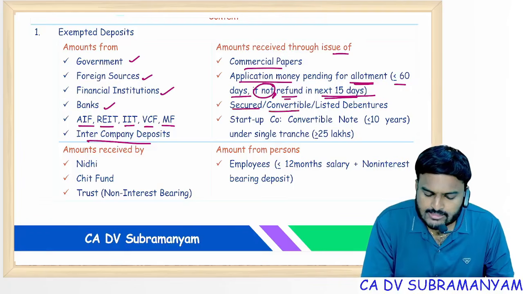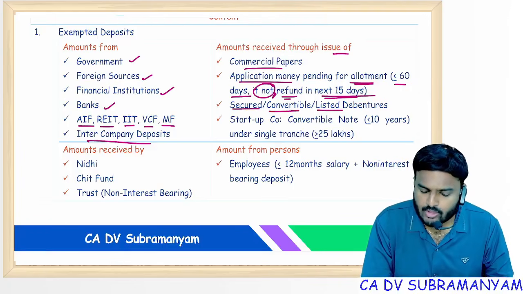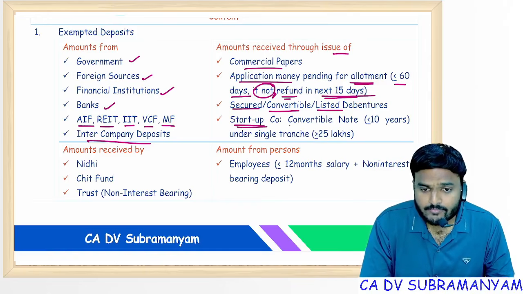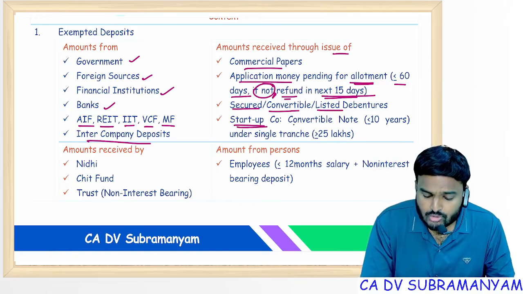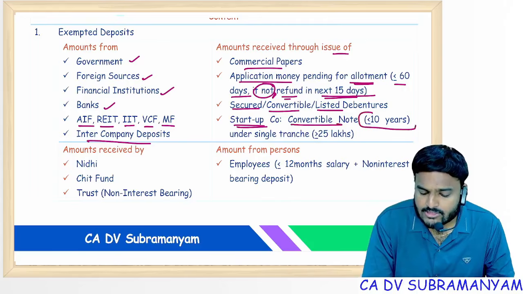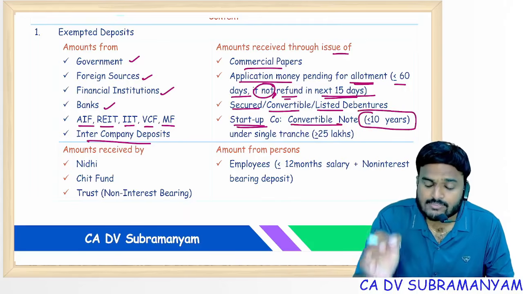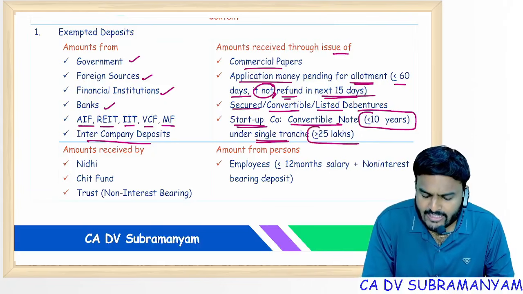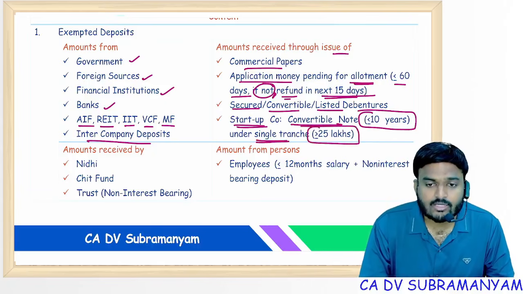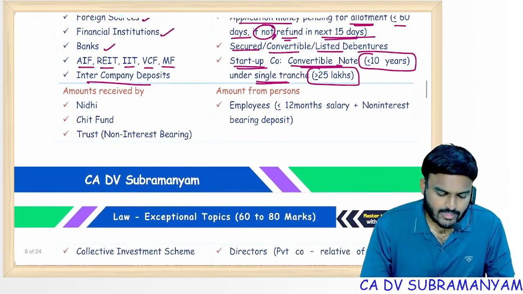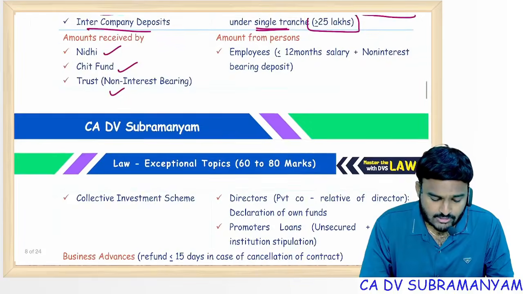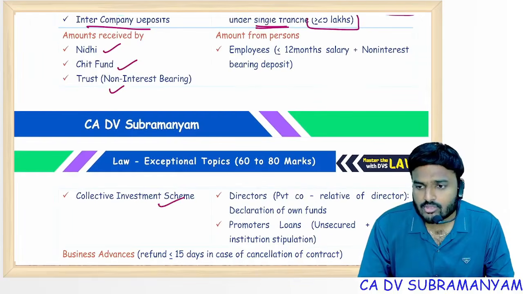Secured debentures, convertible debentures, listed debentures are not deposits. Startup companies raising money by issuing convertible notes, where conversion or repayment happens within 10 years and receiving an amount under a single tranche of at least 25 lakhs, then also not a deposit. Amounts received by a Nidhi company, chit fund company, trust, non-interest bearing amounts, collective investment schemes, not a deposit.